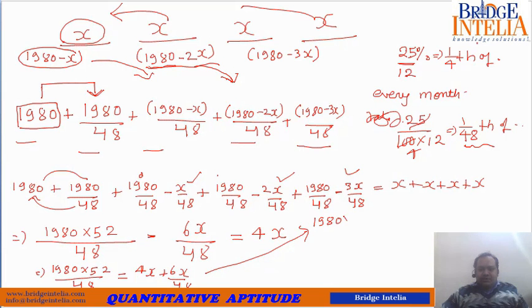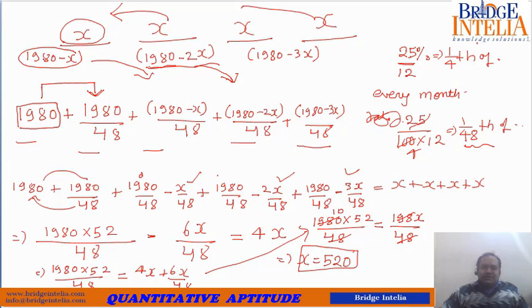So 1980 into 52 divided by 48 must be equal to, so 48 into 4, 192, so 198x by 48. Now this 48 and this 48 get cancelled. This 198 and this 1980 get cancelled. So x comes out to be equal to 520. So this means we have to pay monthly installments of 520.